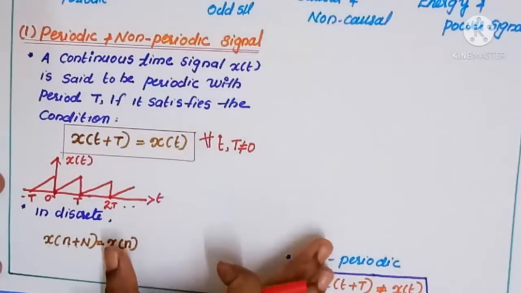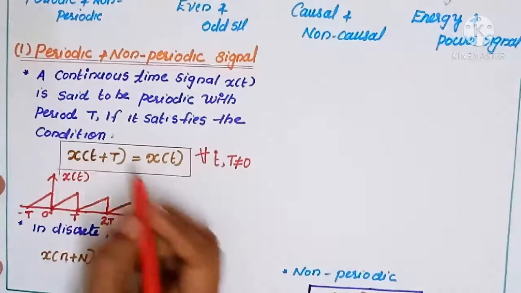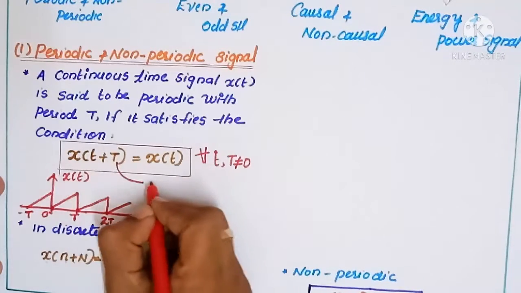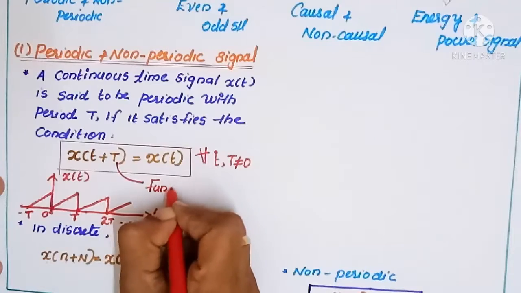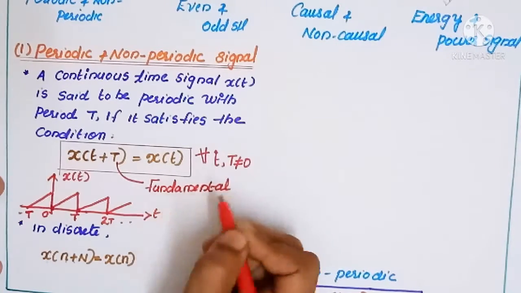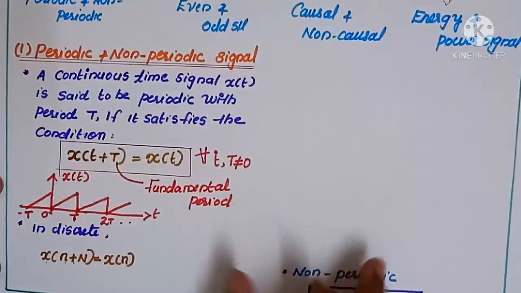Here we are going to derive the equation of this T. This T is known as the fundamental time period. What is the value of T? T is known as the fundamental period. Then what is the equation of this fundamental period?